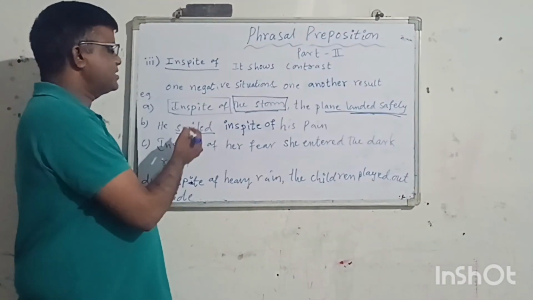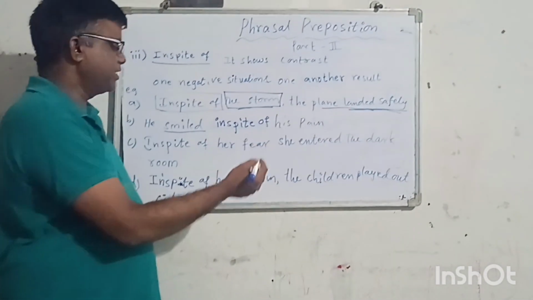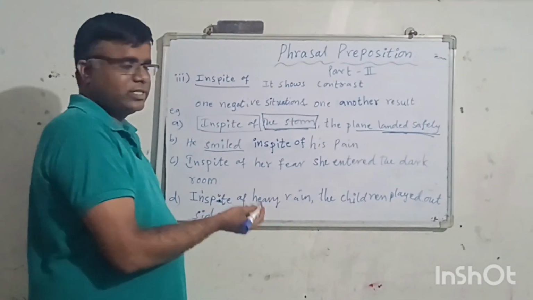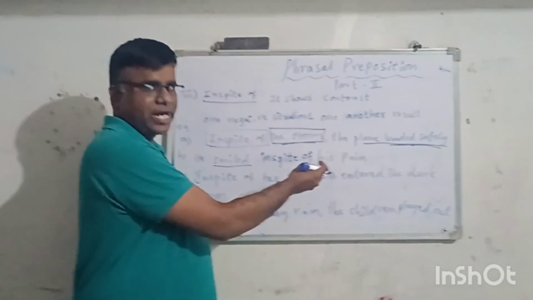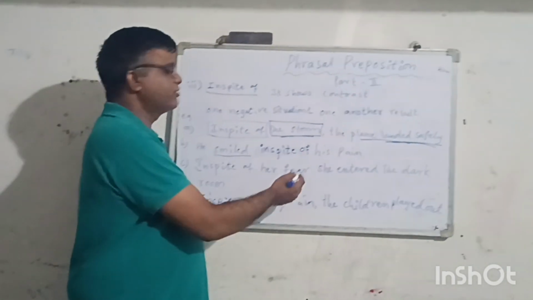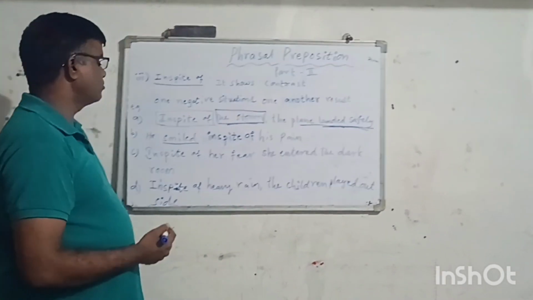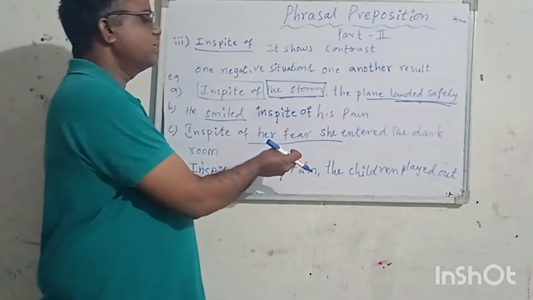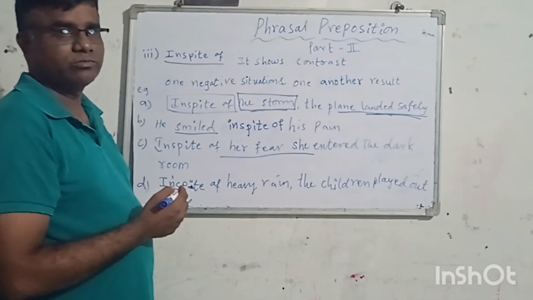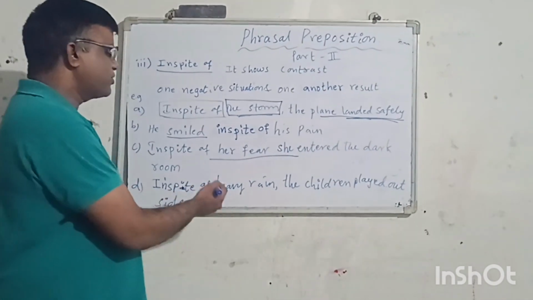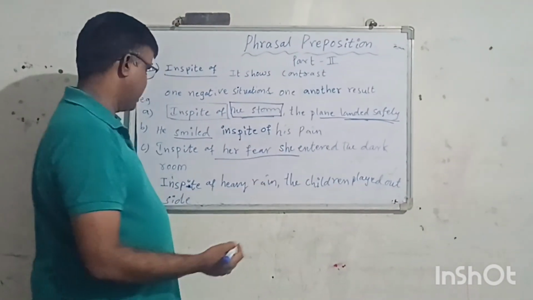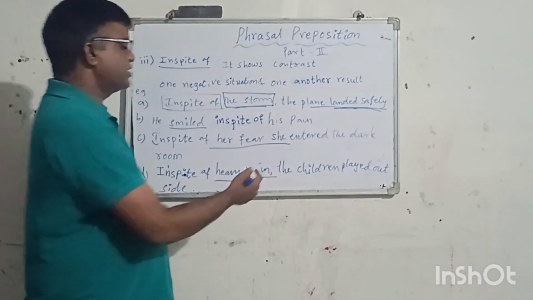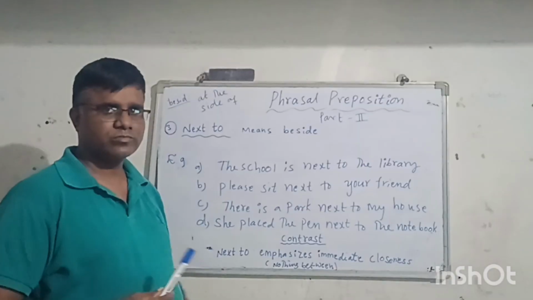Next example, he smiled in spite of his pain. So he smiled, but he has pain. Yet he has pain, he smiled. In spite of her fear, she entered the dark room. So she feared, it is negative, but she entered the dark room, it is another result. In spite of heavy rain, the children played outside. So here, heavy rain is an obstacle, but the children played outside.